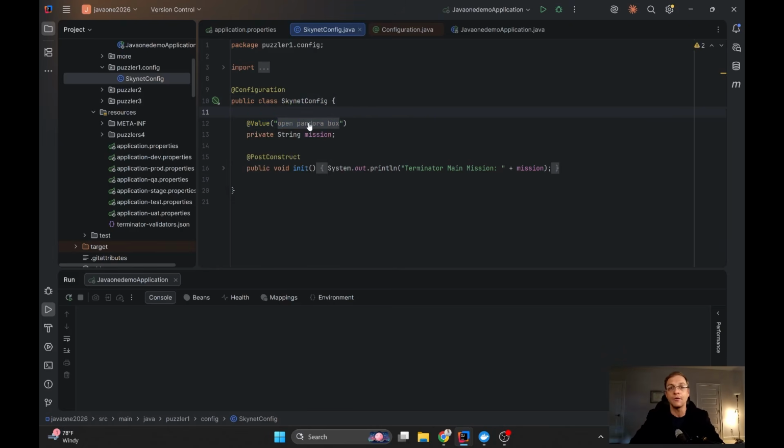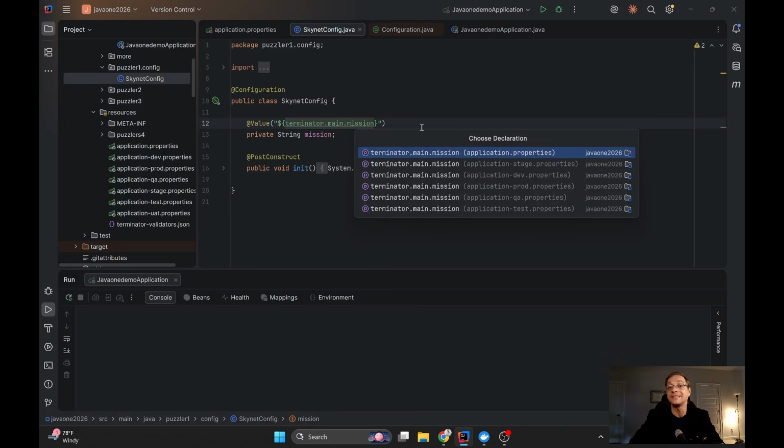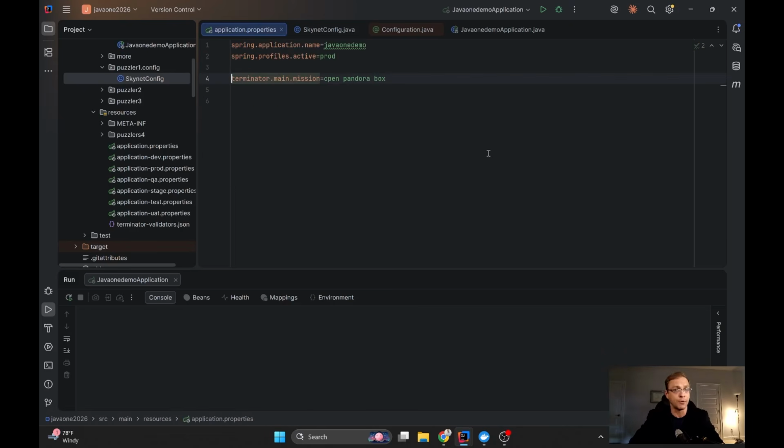But if we click on that, IntelliJ will show you that it's just its wild guess, because this property is declared in several different application properties files here, but all of them are non-active profiles. If we open application.properties, we will see the value open Pandora box. This is what IntelliJ tried to guess.